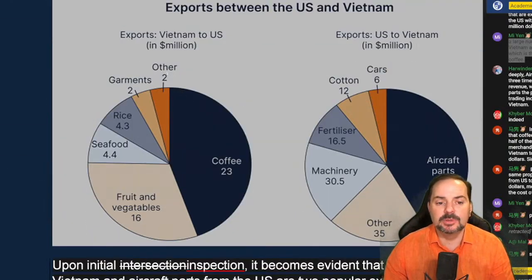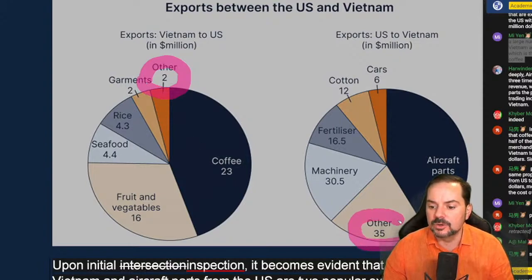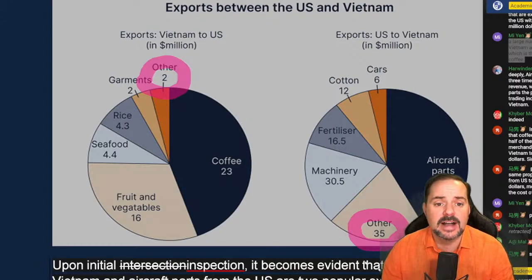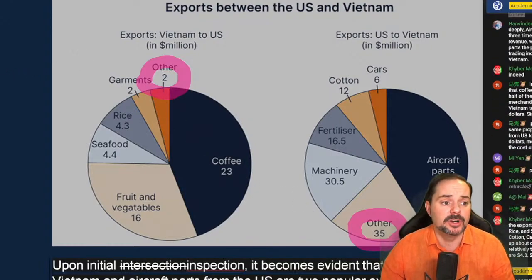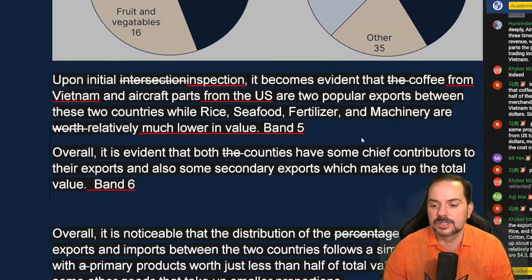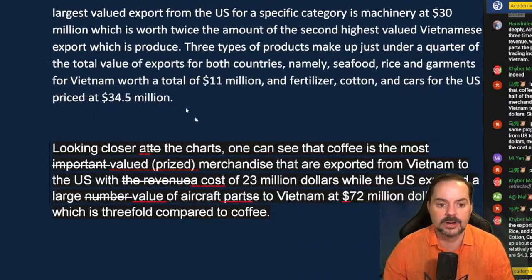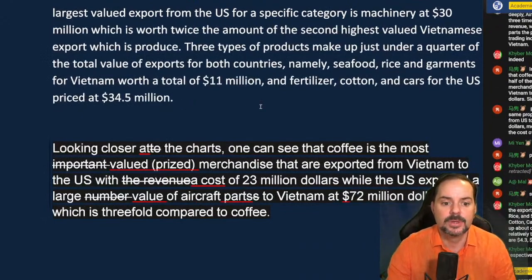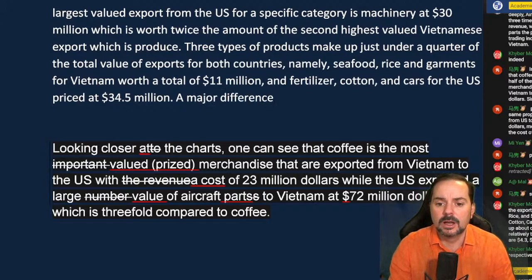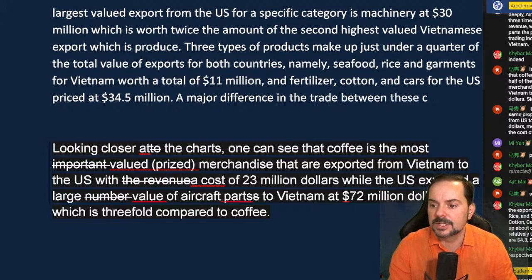And then last but not least is other. Okay, and I can see that the other for Vietnam is a very small amount. It's just 2 million. And other for the US is a very large amount. It's 35 million. So here we have a very, very clear contrast. And bear with me here, members, because I am losing my voice a bit, and I want to get to the end. All right. A major difference in the trade between these countries.